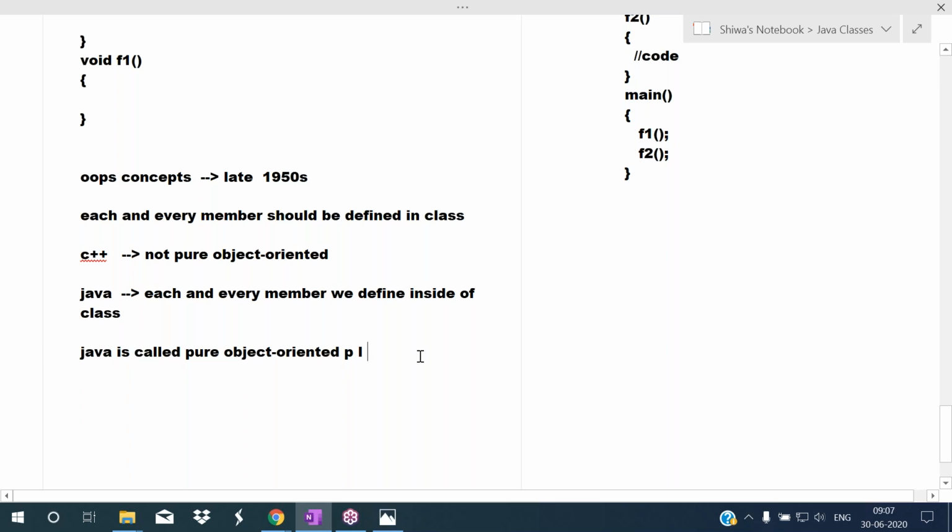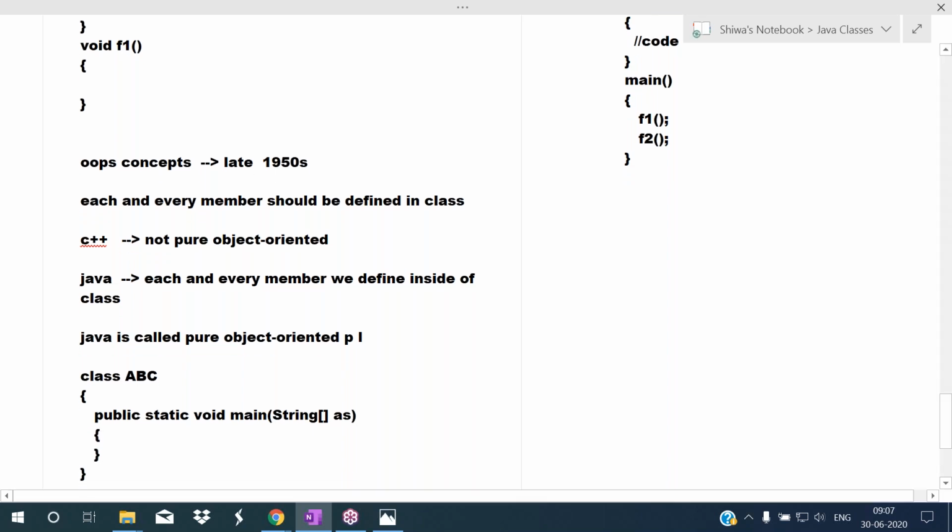Without class, we cannot write even a single program. So to write a Java program, a minimum of one class is required. Including main, we write it in the class only. So public static void main String array args, what is this? I will explain in the further classes. We write a Java program like this. This is the starting point of main, this is the ending point of main. In between that we write the code.